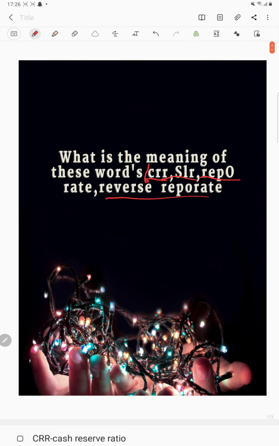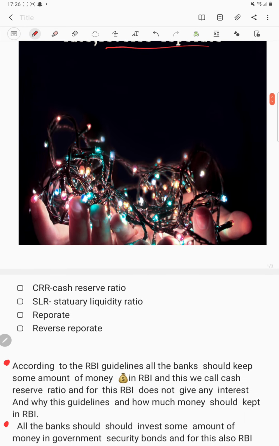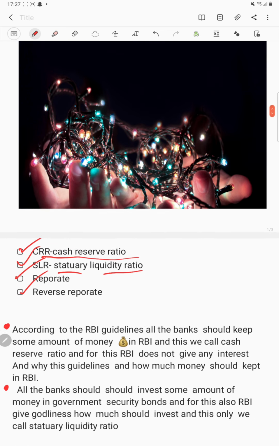And what is CRR and what is SLR? See, CRR means cash reserve ratio. SLR means statutory liquidity ratio. And third one, repo rate. Fourth one, reverse repo rate.